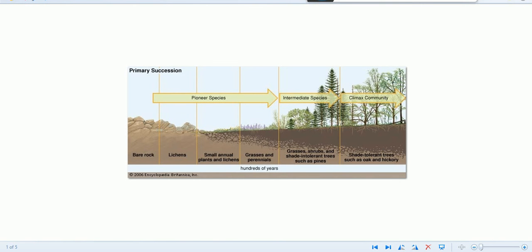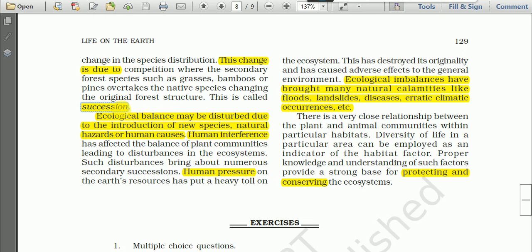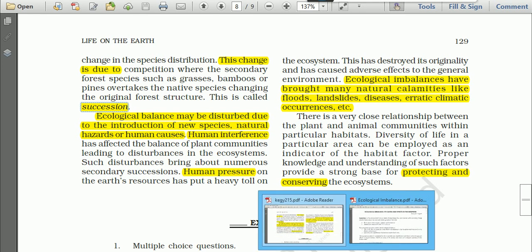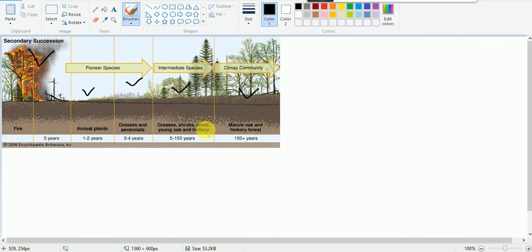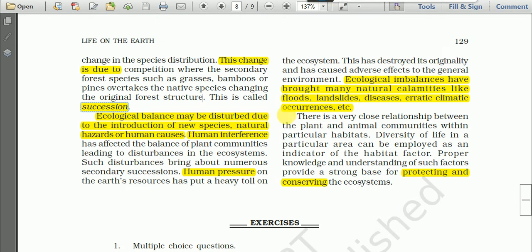But here in the book, this is about secondary succession. When we burn the forest for shifting cultivation, or when the forest is burned by lightning, the original forest structure is lost. And you will get the succession like this, as I have shown you earlier, and this is what I call secondary succession. So this happens due to human activities.